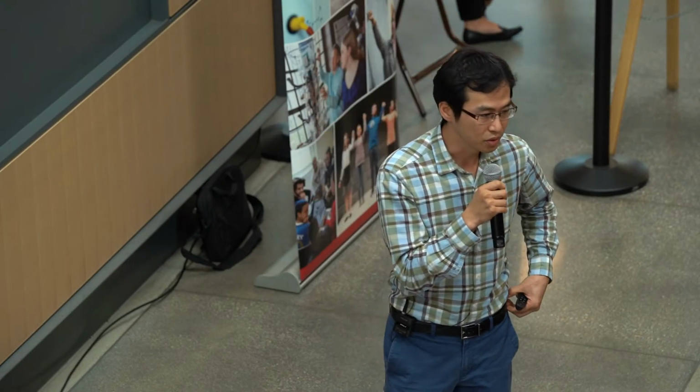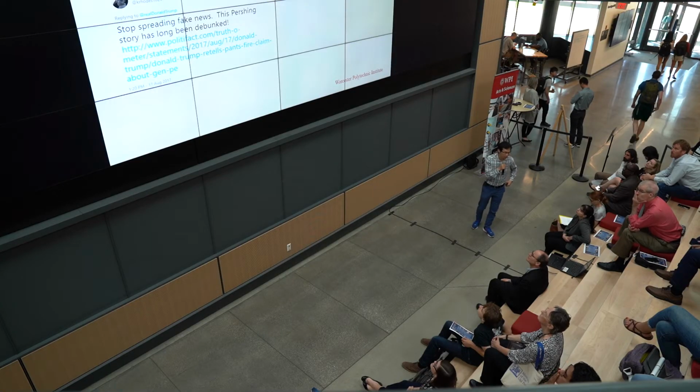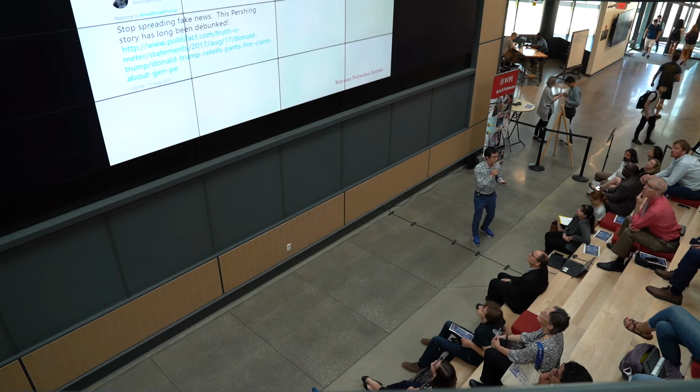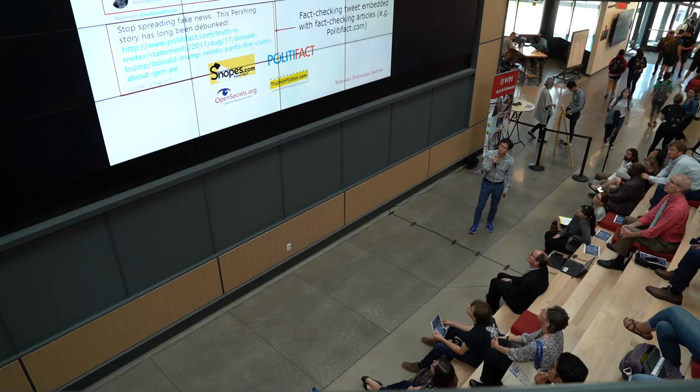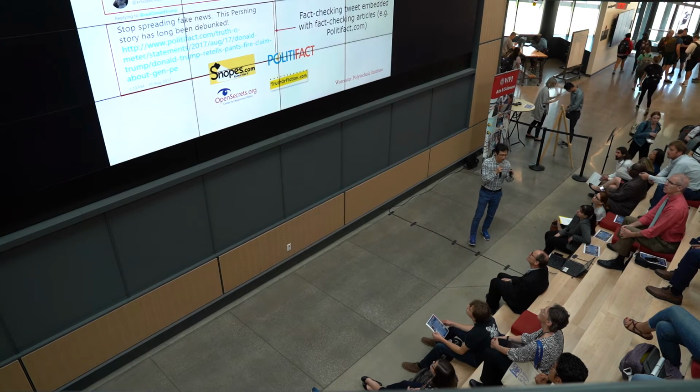So when we look at online conversation, especially fact checking in the social system, when a user posts a fake news or misinformation, there are groups of users called fact checkers. They try to respond to those misinformation posters with evidence obtained from fact-checking websites. So a part of my research is that we want to automate or semi-automate the fact-checking process so that we can mitigate the propagation of fake news.